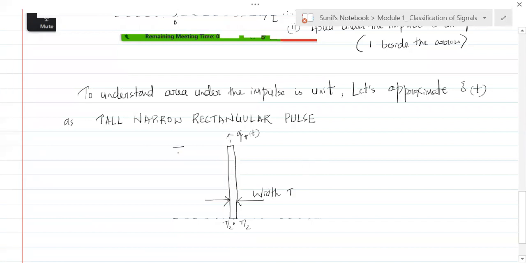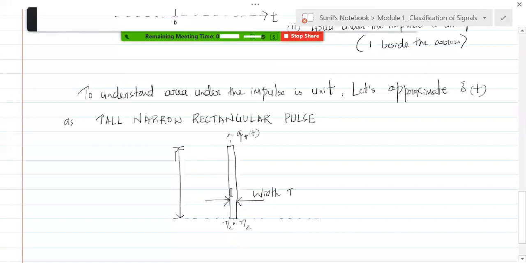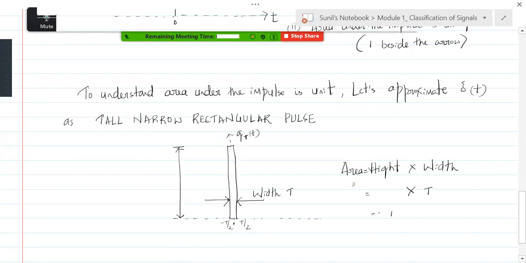If the width is t, for the area of this pulse to be unity, what is supposed to be the height? For width t, for the area to be unity, see here, what is area given by? Area is given by height into width. Width is t, it is already understood. I want this area to be 1, and for that to be 1, the height has to be 1 by t. So this is 1 by t.